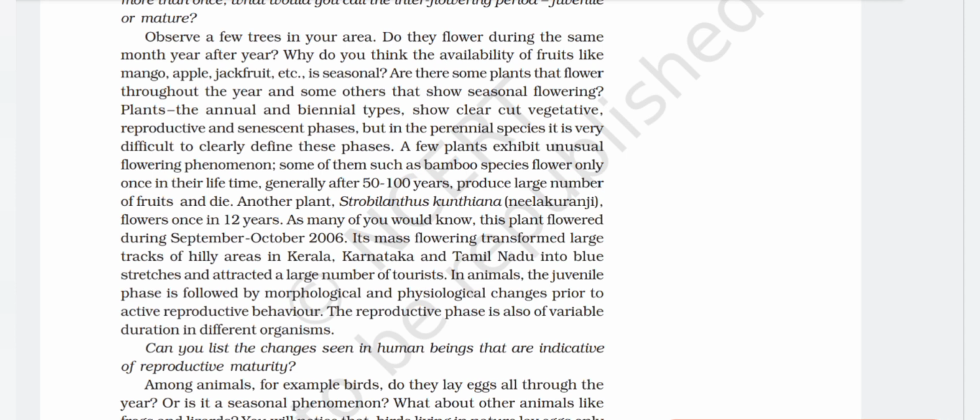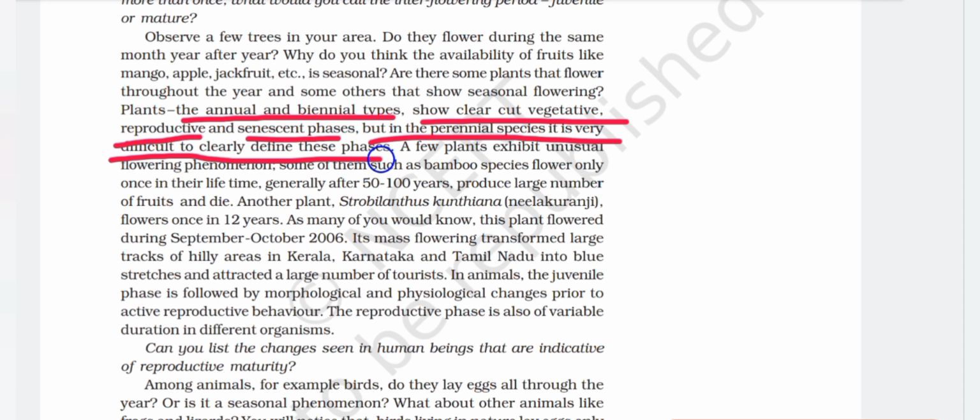Is flowering seasonal? Are there some plants that flower throughout the year and some others that show seasonal flowering? Plants, the annual and biennial types, show clear-cut vegetative, reproductive and senescent phases. But in the perennial species, it is very difficult to clearly define these phases. A few plants exhibit unusual flowering phenomena.